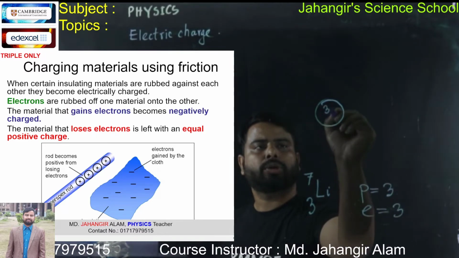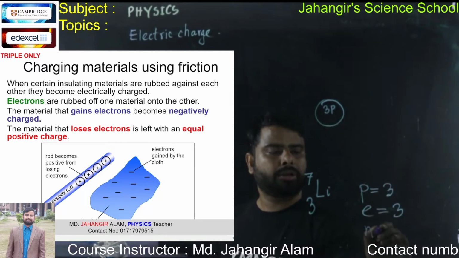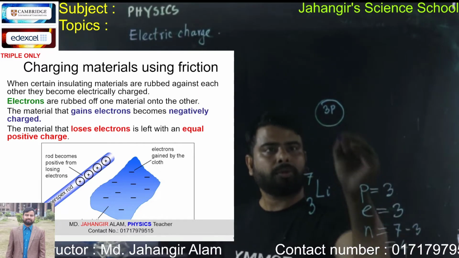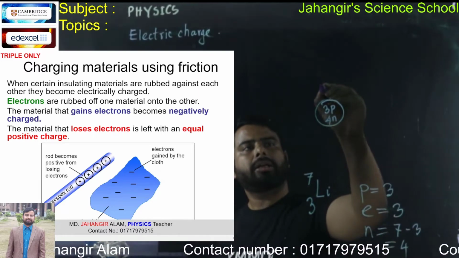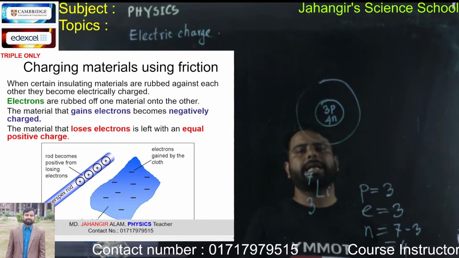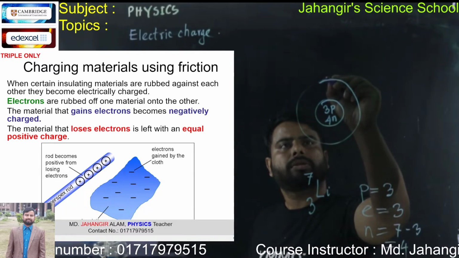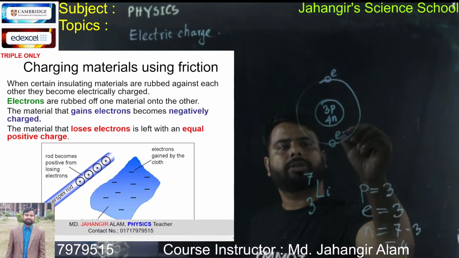Neutrons: mass number 7 minus 3, so 4 neutrons. And there are 3 electrons: 1 electron, another electron here, and an electron in the second orbit.